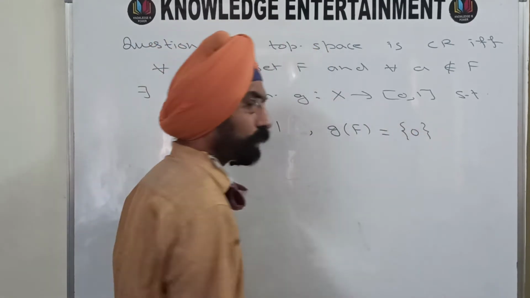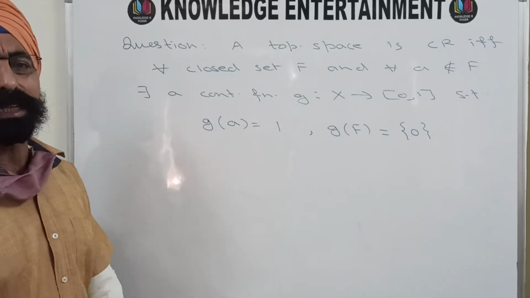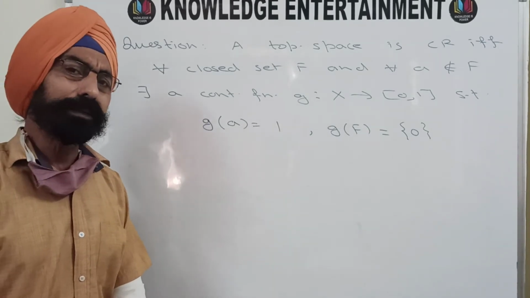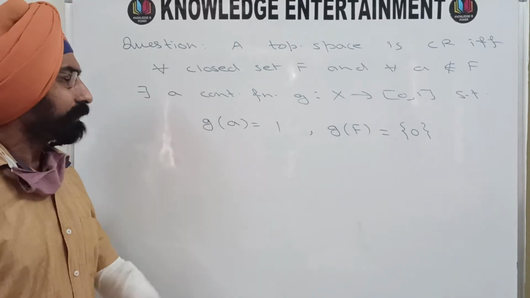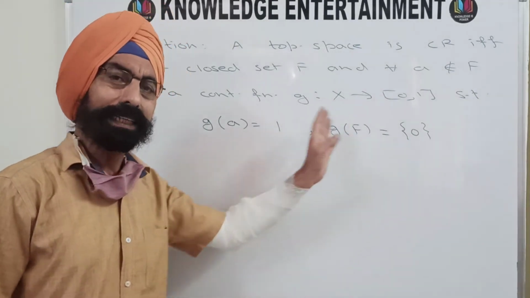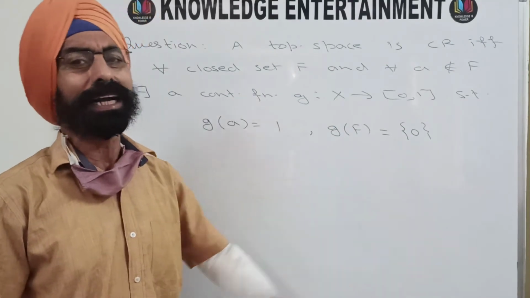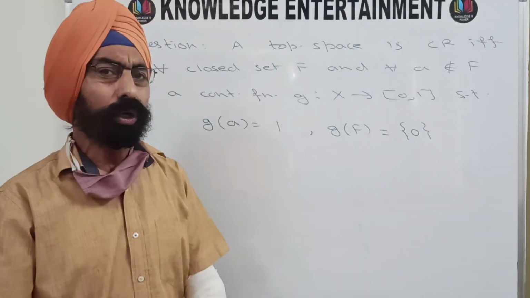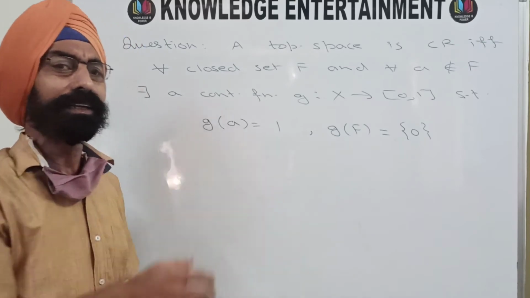And the proof is very easy. I am taking this question here because sometimes it appears in the examination and students get confused, thinking the statement is wrong because here it should be 0 and here it should be 1. No, it can be reversed, it can be inverted. It may be 1 here and 0 there. You just have to invert your function in one step and you will get this definition.